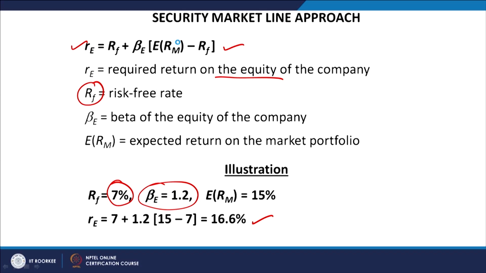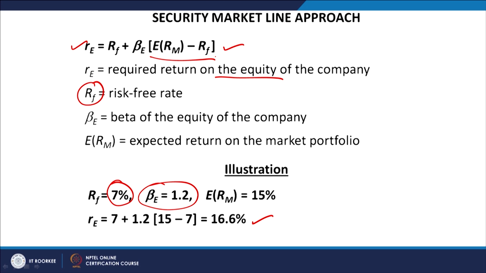So, this is the most objective technique, and you have understood how to calculate the cost of equity, by using the model given: RE is equal to RF plus beta of the individual security into (expected market return minus risk free rate), and this is basically the risk premium associated with taking the risk while going to the stock market.